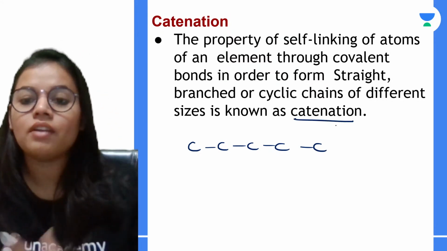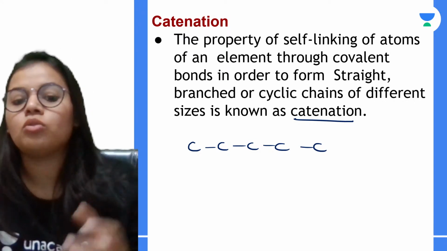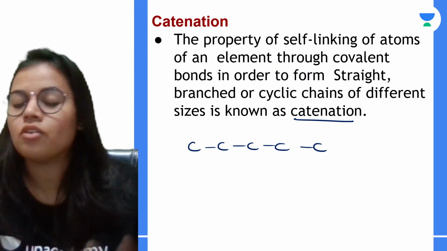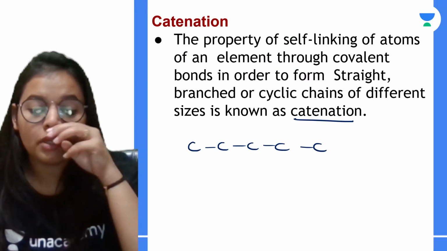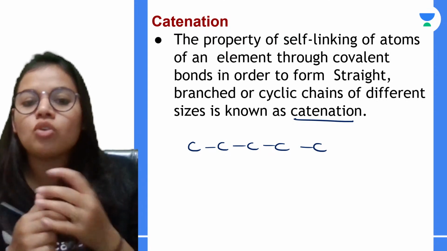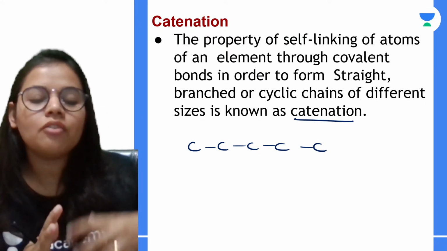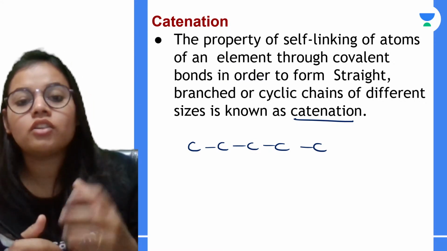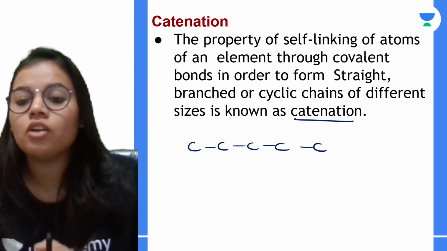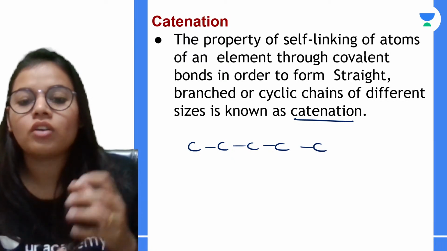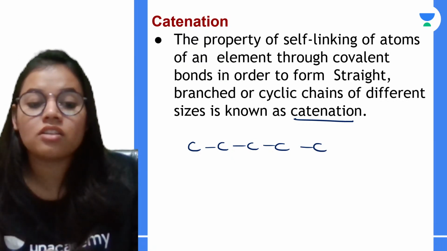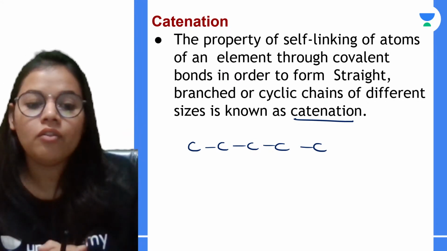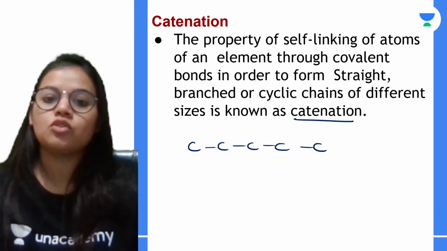So how to define it? The property of self-linking of atoms of an element through covalent bond in form of straight chain or branched chain or cyclic chain of different sizes. तो ये जो property है catenation की, it is shown by other elements also, but in carbon it is shown in a very good quality. ओके तो कार्बन में बहुत अच्छे से ये catenation की property दिखती है, and that is the reason that carbon forms a large number of compounds. So these are the basic two properties.